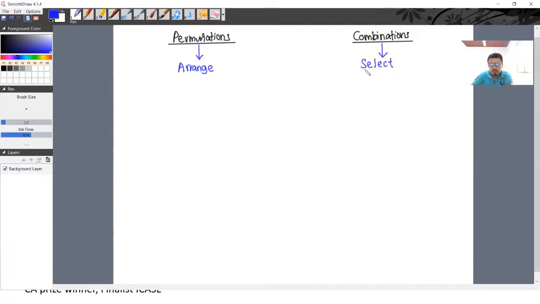Have you heard about these two terms? Arrange and select. Permutations, combinations, sometimes you may not have heard, but I'm pretty sure that you have heard the terms arrange and select. Yes, you have heard. So what is the difference between these two terms then?